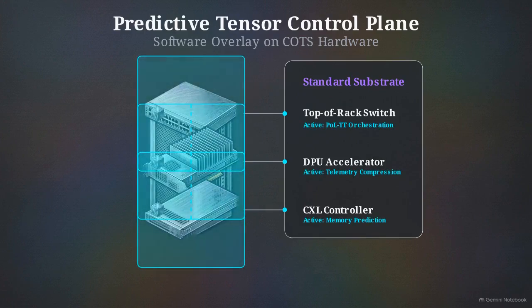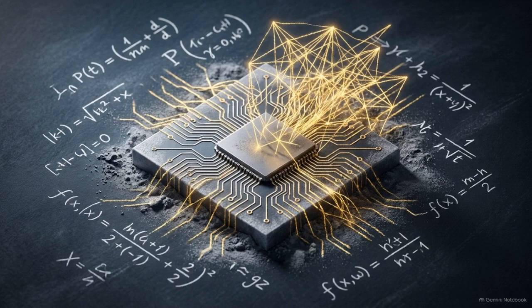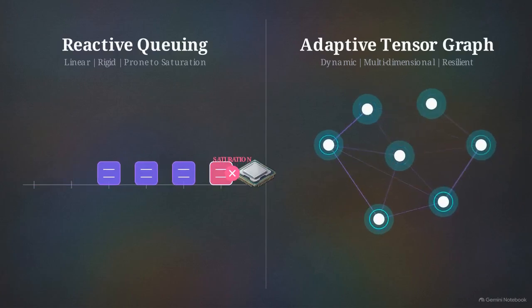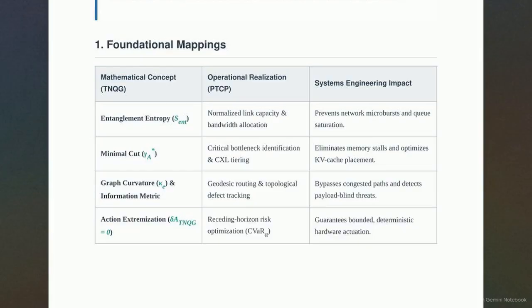data center hardware. Scaling next-generation hardware requires us to model infrastructure as a quantum entanglement network, rather than a series of reactive queues. This framework bridges theoretical quantum information physics with enterprise hardware control. The first translation maps entanglement entropy to normalized link capacity.